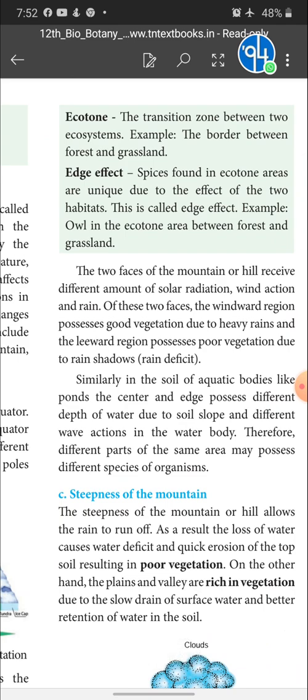Okay, see here, ecotone and edge effect, it's a 2 mark question. What is ecotone? Ecotone is a transition zone between two ecosystems. Example, the border between the forest and grassland.